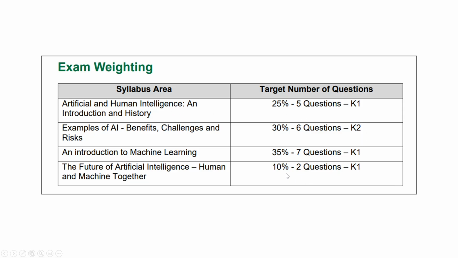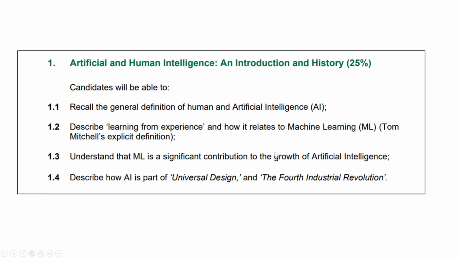And then the fourth, there is this lightly covered area. Only 10% of marks go to this, and it's about the future. How will humans and machines, or AI agents, behave or interact in the future? But again, the most heavily weighted areas are an introduction to ML, machine learning, and remember that is just a specific subset of AI. Not all artificial intelligence is necessarily machine learning. But also examples of AI. They're the 2 big ones, right?